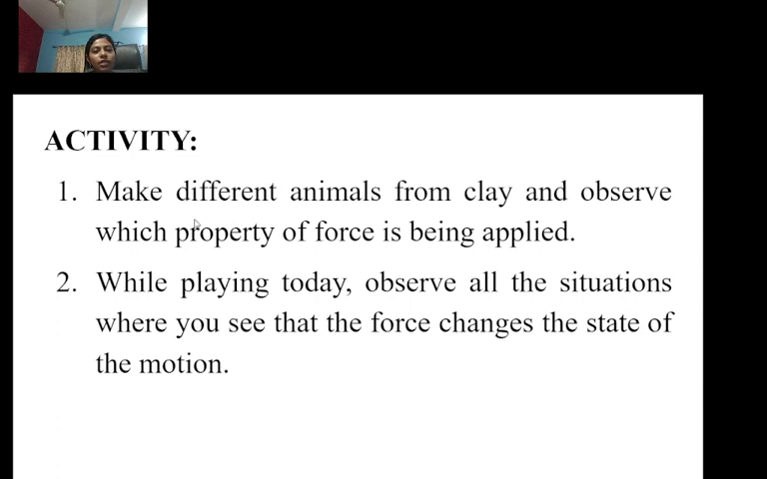Now it's your activity. Make different animals from clay and observe which property of force is being applied. While playing today, observe all the situations where you see that the force changes the state of motion, right?